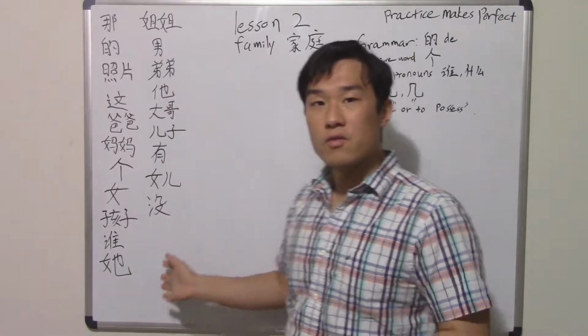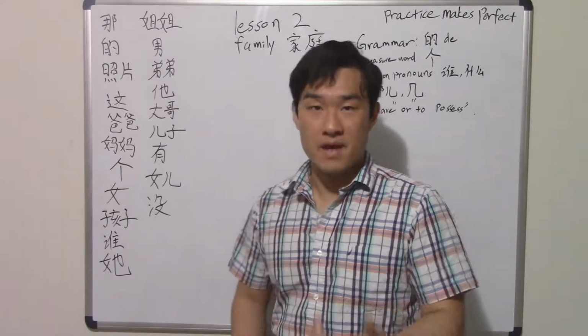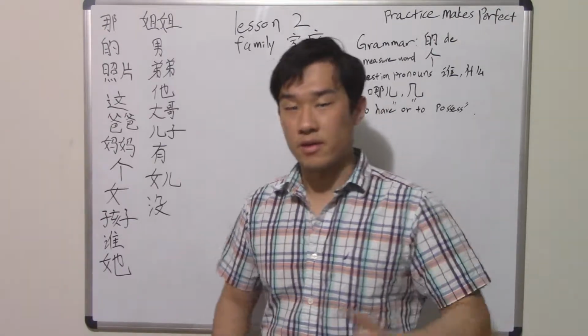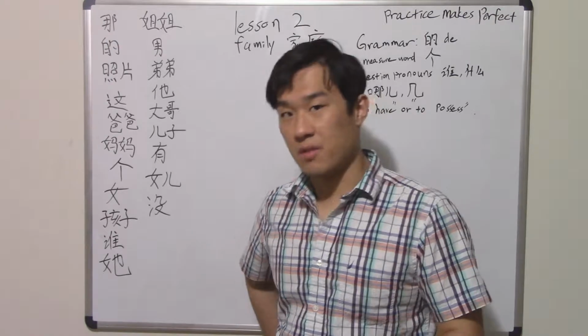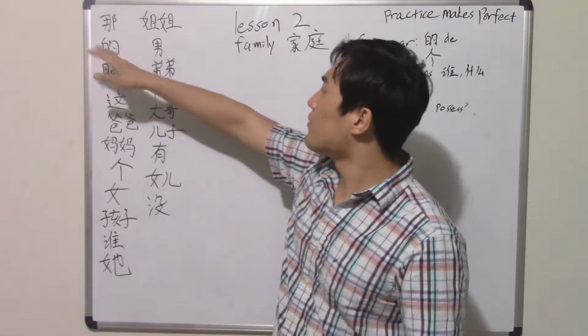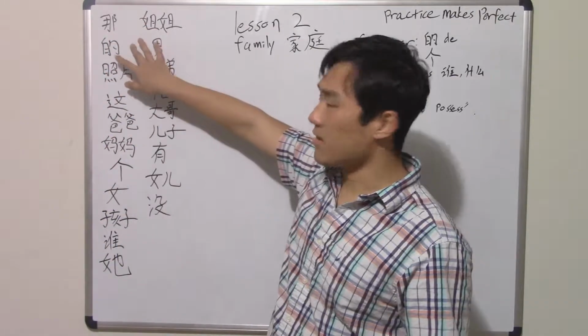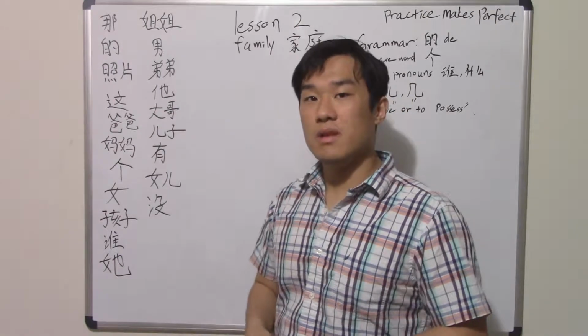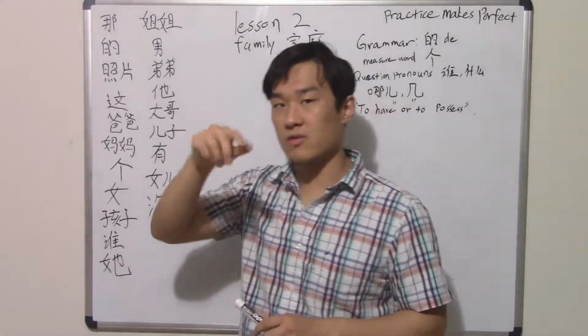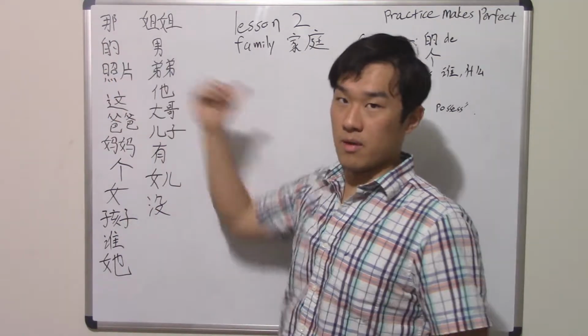I'm going to have all of those down in the description box, so you can simply copy each one of those and paste on Google or whatever and learn how to say them, pronounce them, what they mean. Okay, but for right now, I'm just gonna go through them very quickly. Okay, first one will be na. Na means that. Okay, then second one will be de. De literally means apostrophe s. It's a possessive relationship word, which we're gonna get into about grammar today.